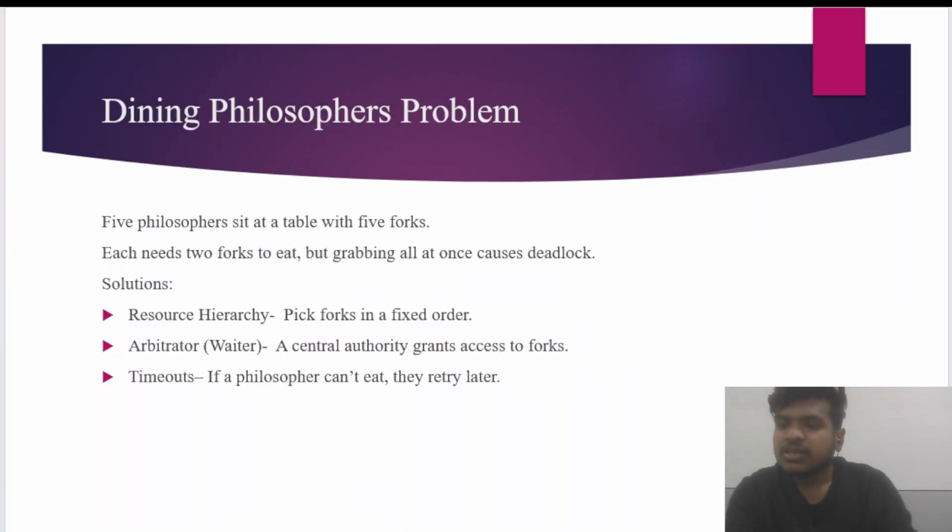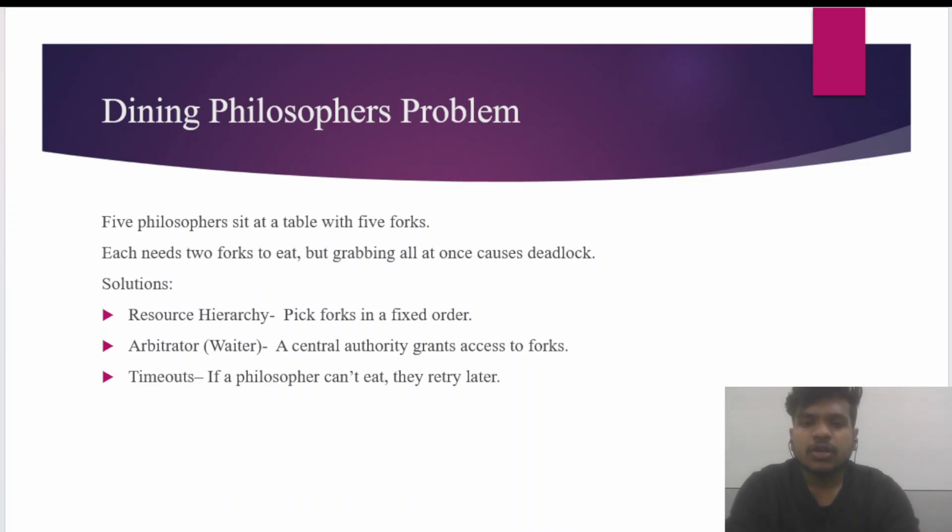So, firstly, the dining philosophers problem. Now imagine there is a circular table with philosophers and forks. So picture five philosophers at a round table. Each one has a plate of spaghetti, but there are only five forks, one between every two plates.